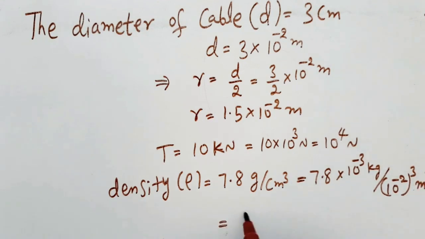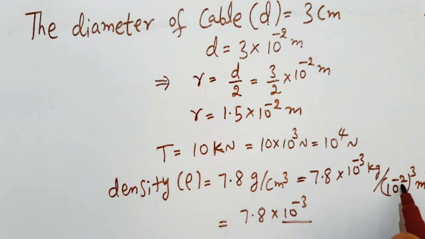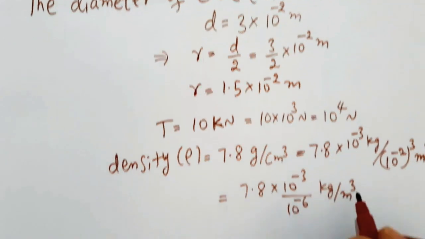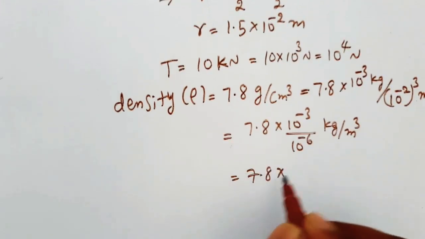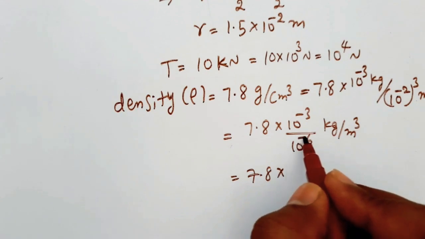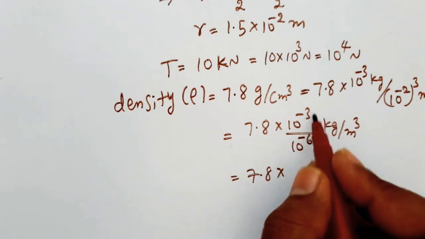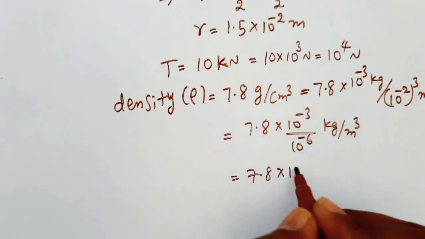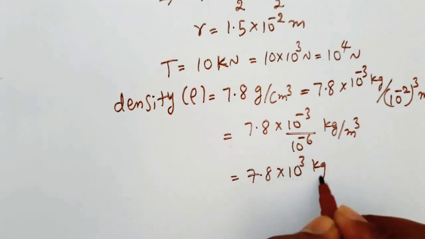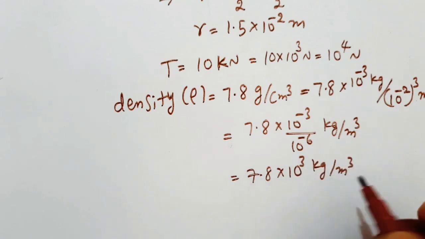So we can write 7.8 into 10 to the power minus 3 by 10 to the power minus 6 kg per meter cube. Taking the numerator, minus 3 plus 6, it is 3. So rho = 7.8 into 10 to the power 3 kg per meter cube.